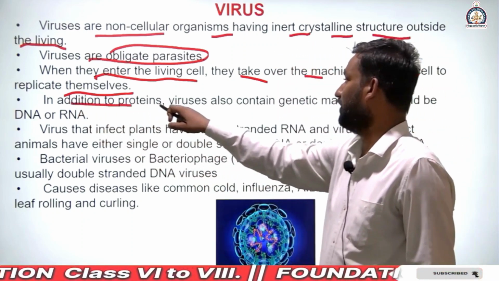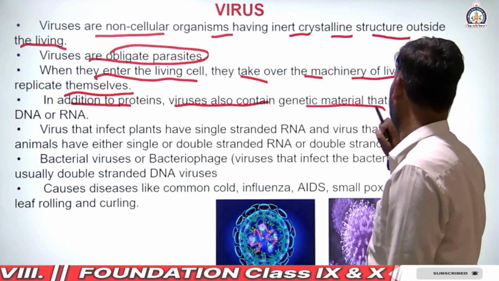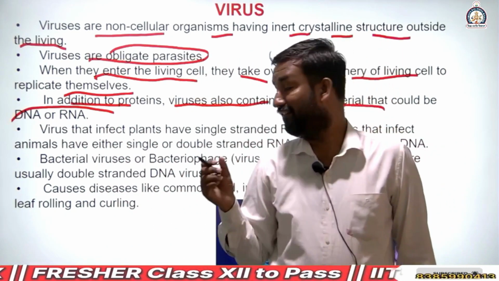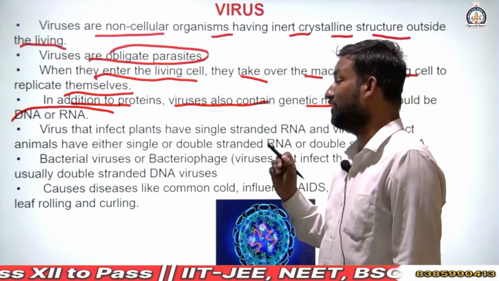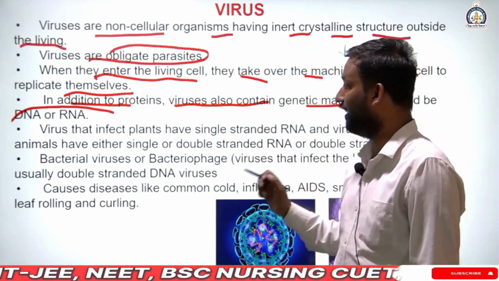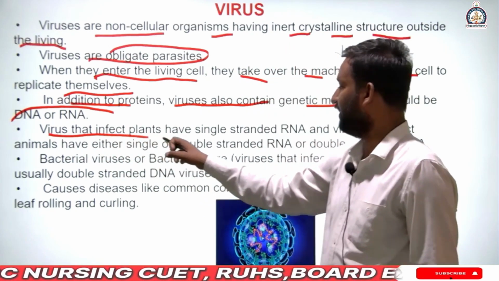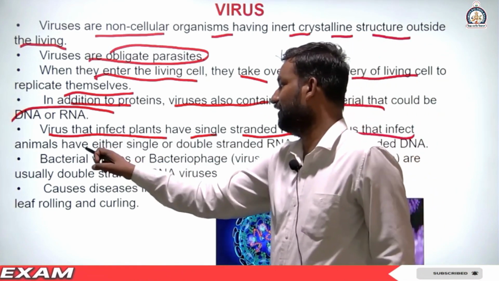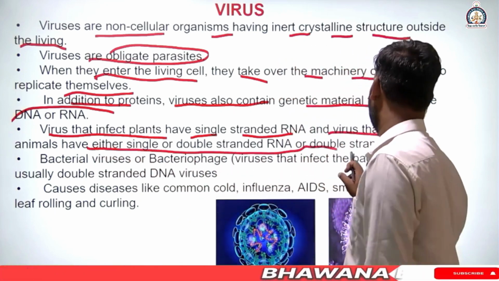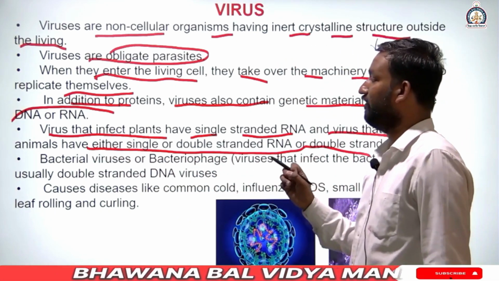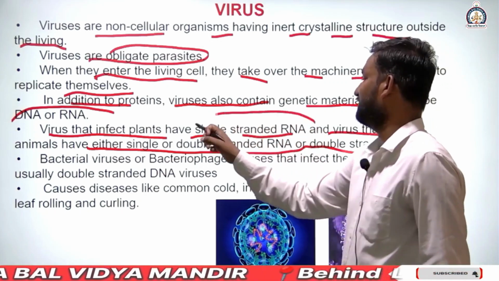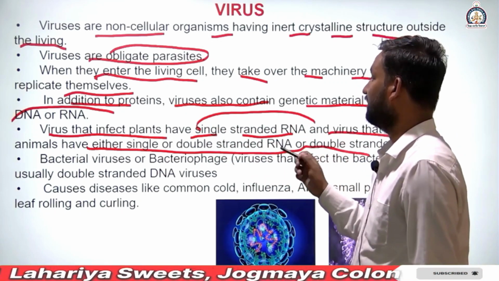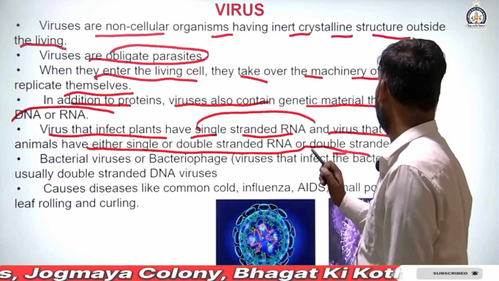In addition to proteins, viruses also contain genetic material that could be DNA or RNA. Viruses that infect plants have single-stranded RNA, and viruses that infect animals have either single or double-stranded RNA or DNA.